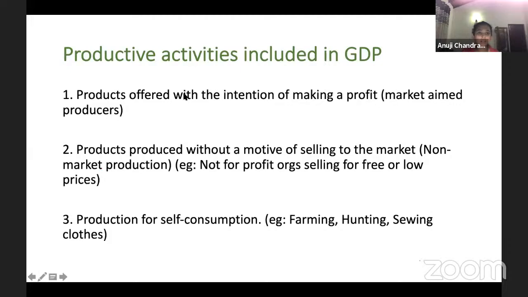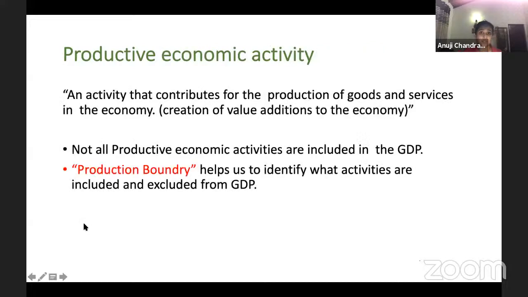Like I said, I can't just look at an activity and say, okay, this is productive, I should include this, and this is not productive, I shouldn't include this. I can't decide that. The government has provided a guideline, the production boundary, for us to make use of when deciding what is to be included and what is not.